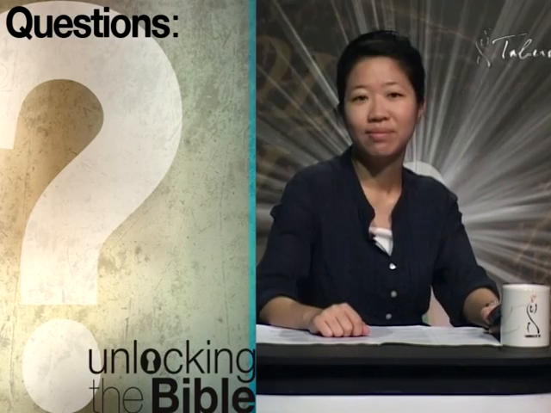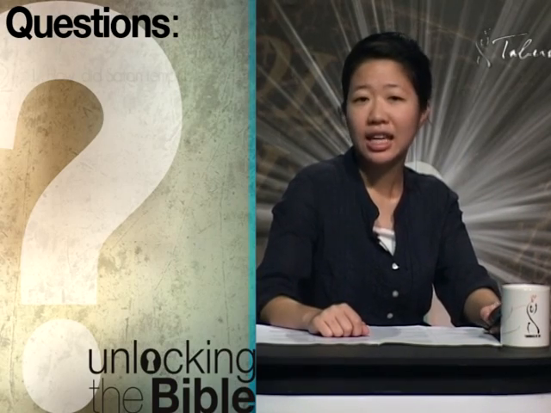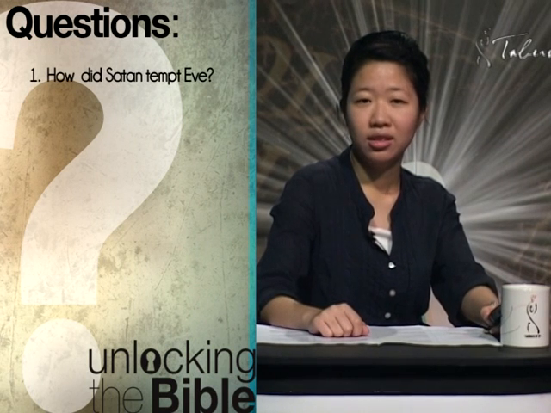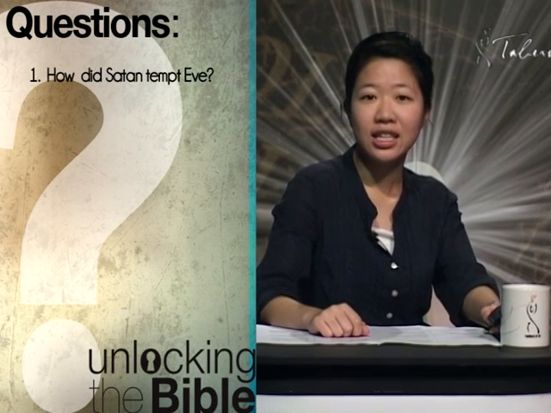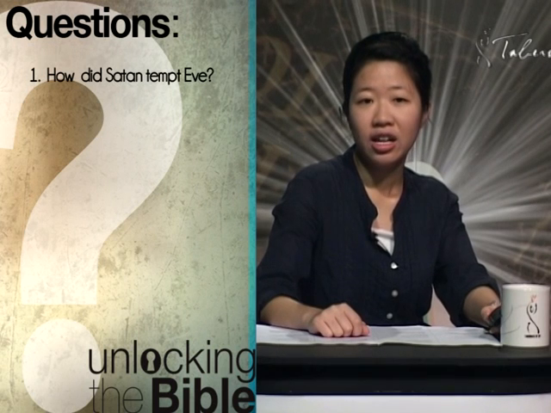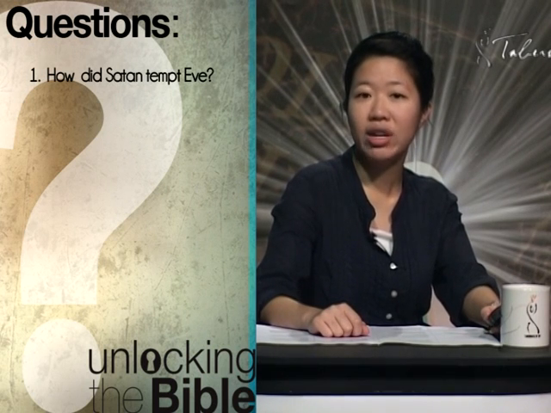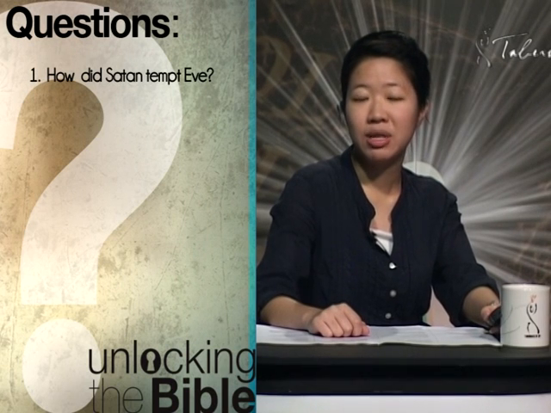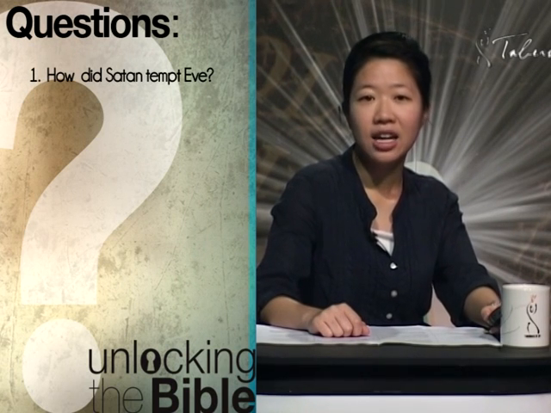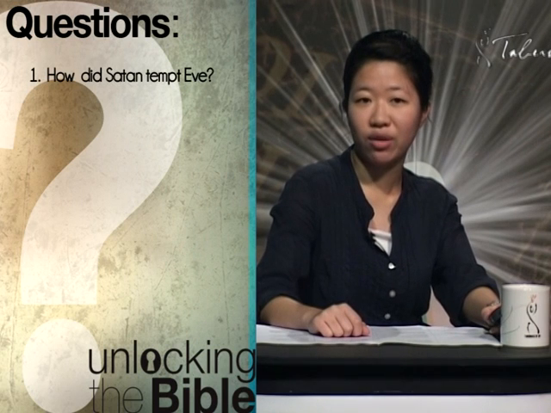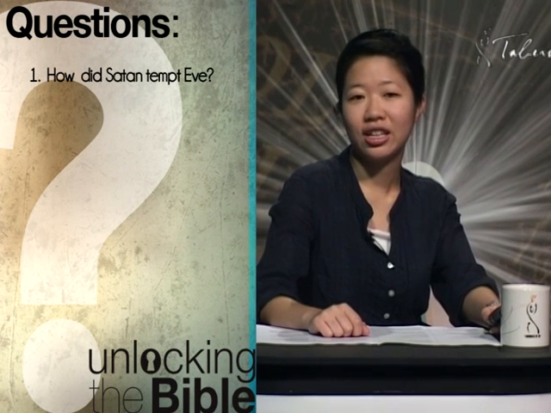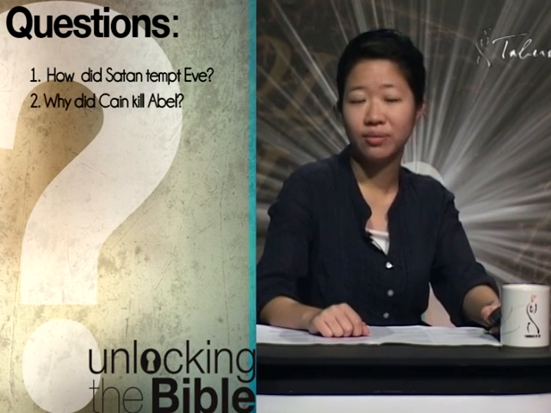Before we start with the lesson today, let's do a few quick review questions of the last 3 lessons. First question, how did Satan tempt Eve? We learned in Lesson 1 that Satan tempted Eve through deception. He tempted Eve through a lie and the 3 elements of sin found in 1 John 2:16. These 3 elements of sin are the lust of the eyes, the lust of the flesh, and the pride of life.